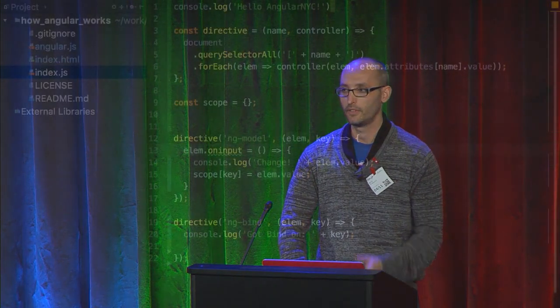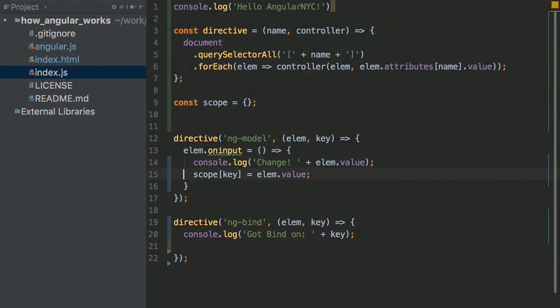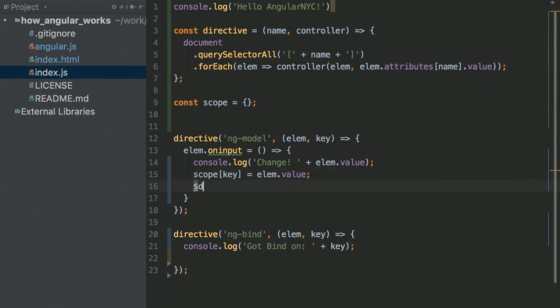They just said, you know what? Every time you change the scope, you tell us. We're not going to guess. Every time you change the scope, digest. That's all digest does. It tells Angular, I changed the scope. I won't tell you what I changed, which scope, when, why, how. I just made a change. And we as developers will always have to call digest. If it's an AJAX request, an input, timeout, anything, it's up to us to call digest.